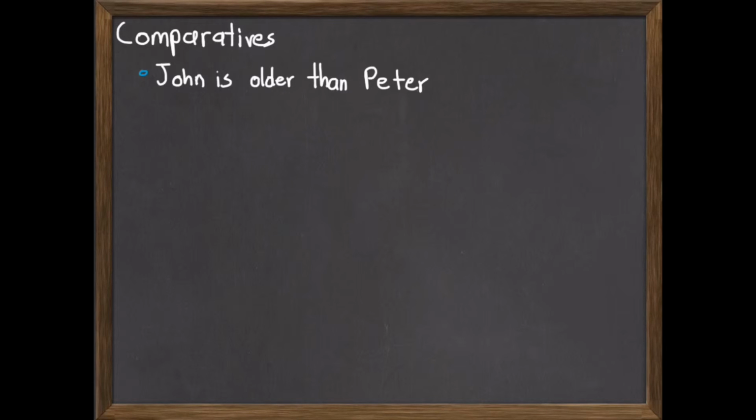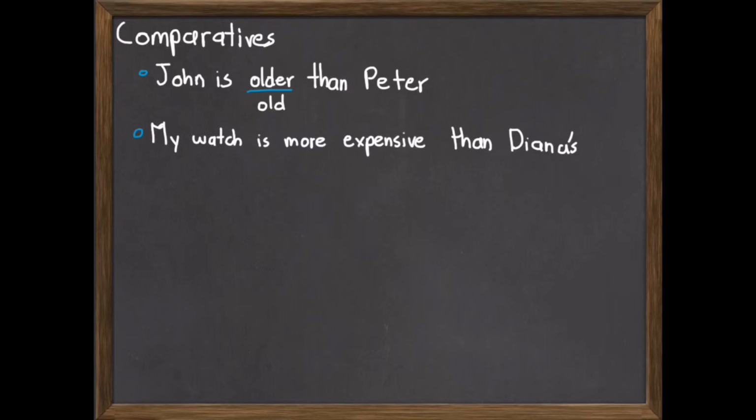John is older than Peter. Older here is a comparative form of the adjective old. Another example for comparatives is my watch is more expensive than Diana's. Here we're talking about the watch, and the comparative is more expensive. Why?